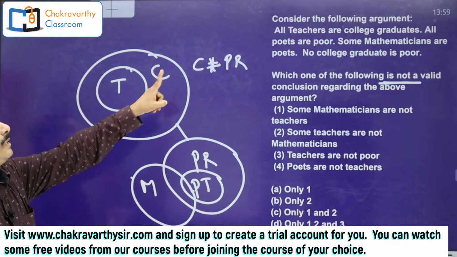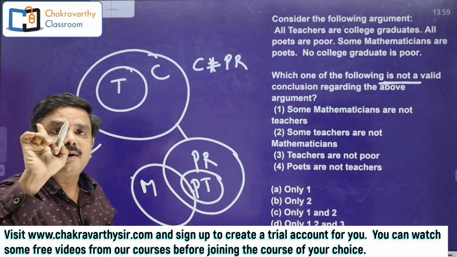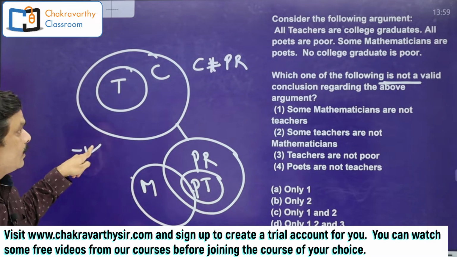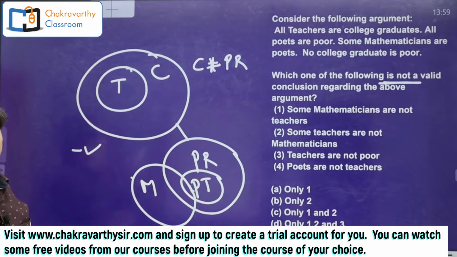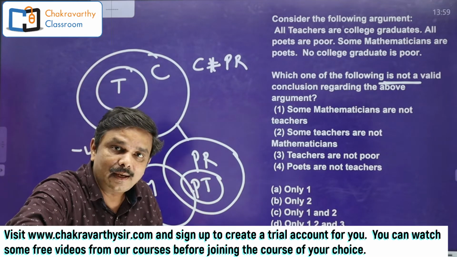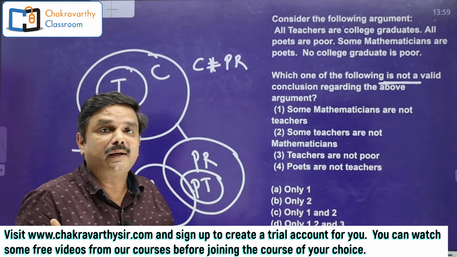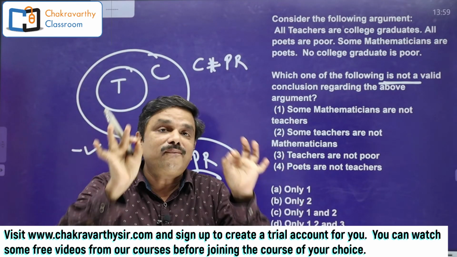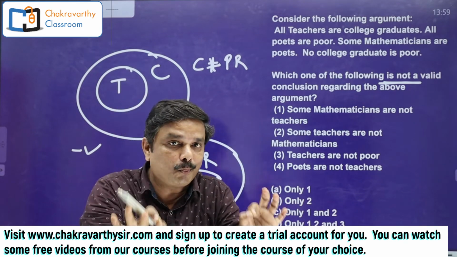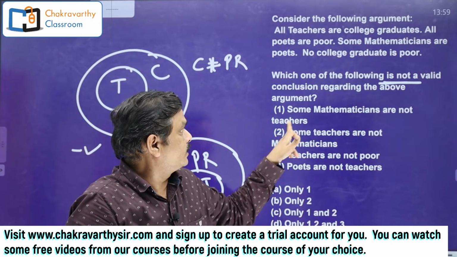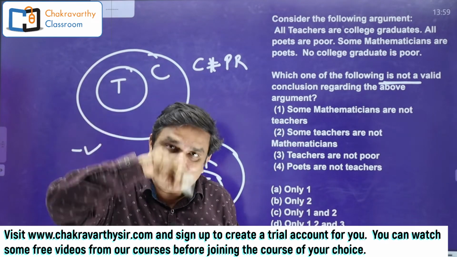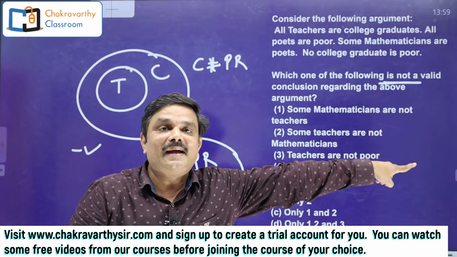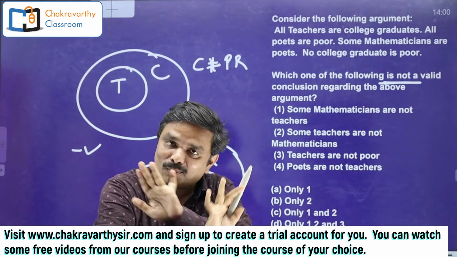Without disturbing the statements, if you are able to disqualify this conclusion, some mathematicians are not teachers, as false in any of the alternate diagrams, this conclusion is going to be permanently wrong. If you are not able to prove some mathematicians are not teachers as wrong in any of the alternate diagrams, always it is going to be right.